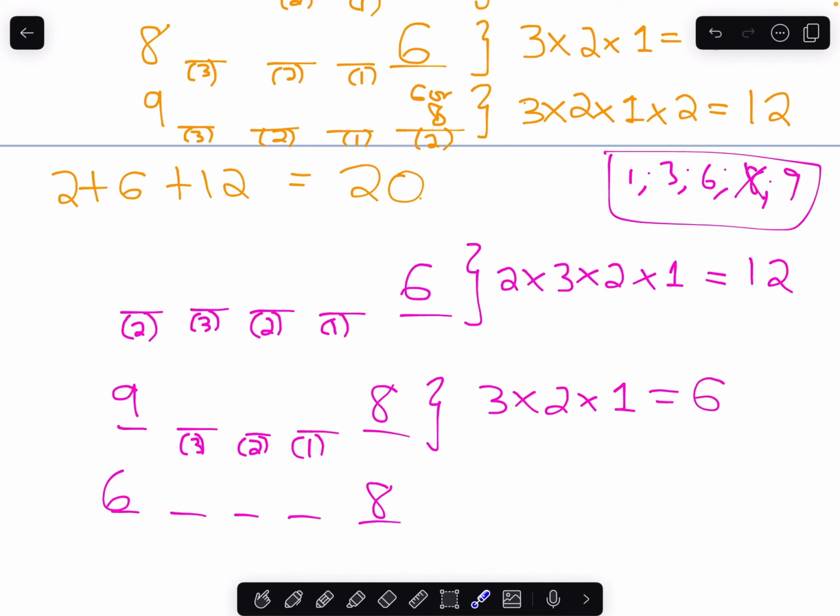It can't be a 3 or a 1. So it would have to be a 9. And then for this slot, we have 2 numbers we're picking from. It's either the 3 or the 1. And then here we'll just be left with 1 number to pick from. So that's 2 times 1, which is 2. And if you add all of these up, then you do in fact get 20.